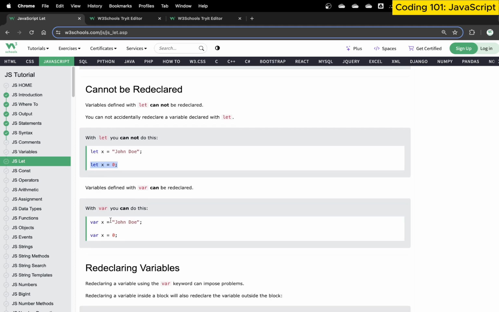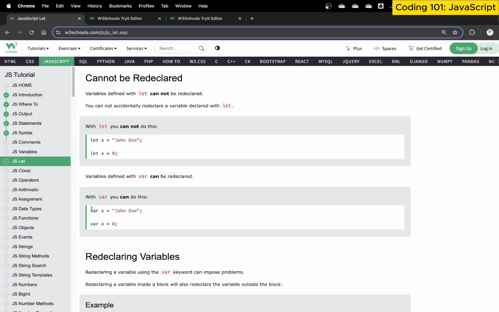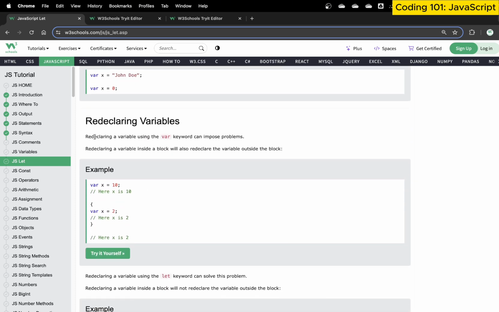Okay, whereas if you declare it as a var, you can do that. So that's the second major difference we mentioned between var and let. If you set var x is equal to John Doe, later on you can redeclare x is equal to 0 as well. That's why nowadays programmers prefer stricter rules, to understand exactly what's happening and to ensure certain standard programming rules. So in this case, redeclaring a variable using the var keyword can impose a problem. If you redeclare it, there can be several problems within the code.